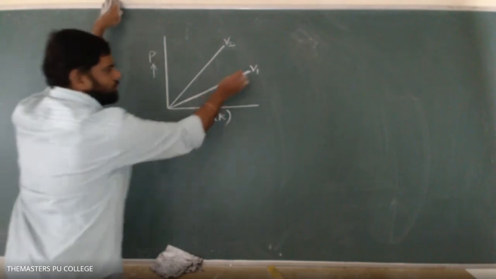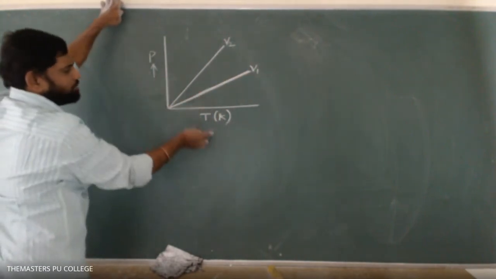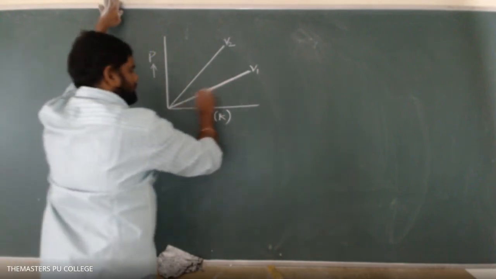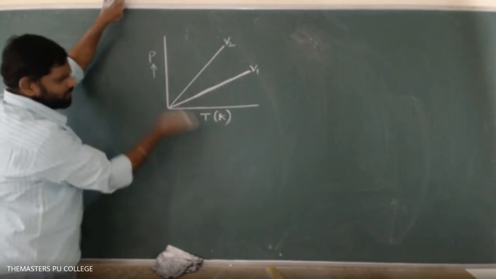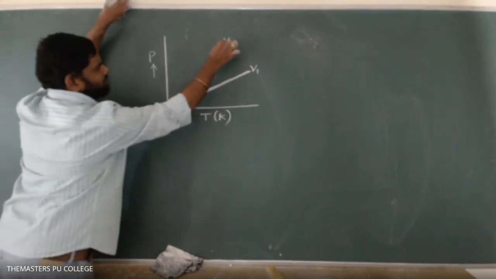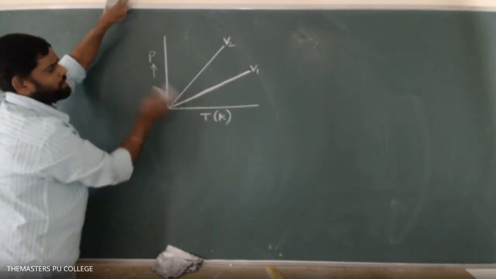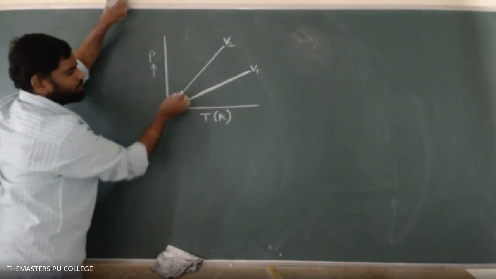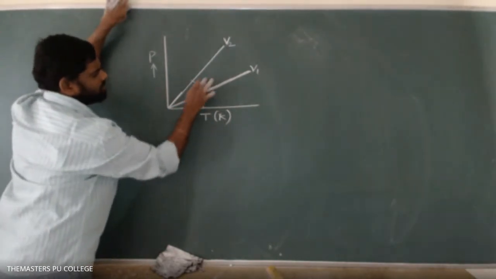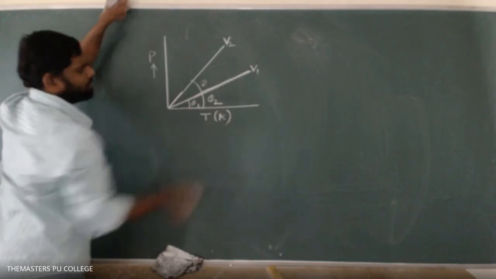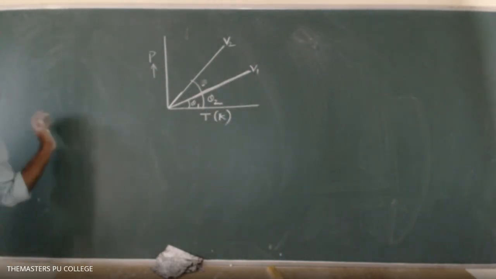Let us take this as theta 1 and this as theta 2. Then which one will be more, V2 or V1?